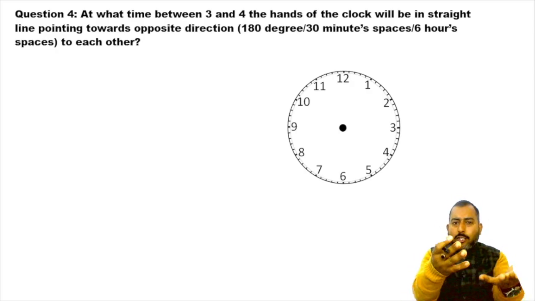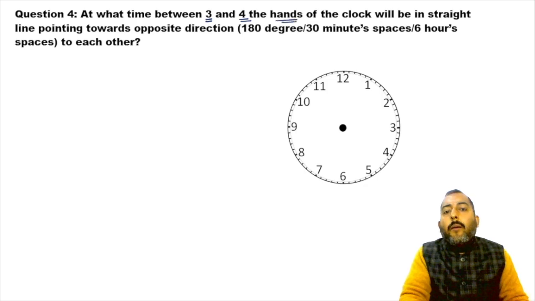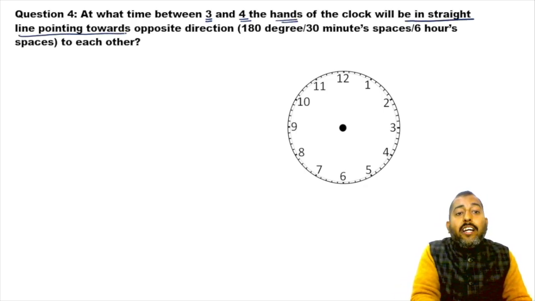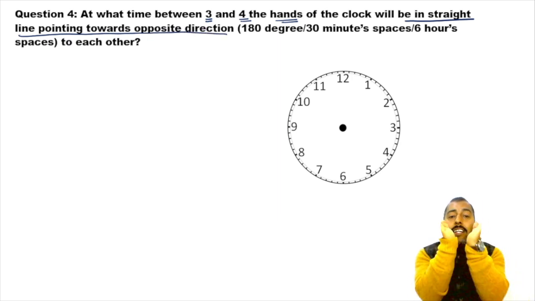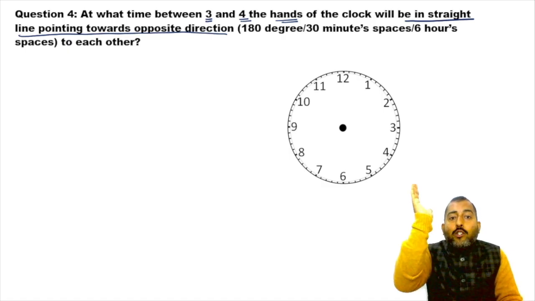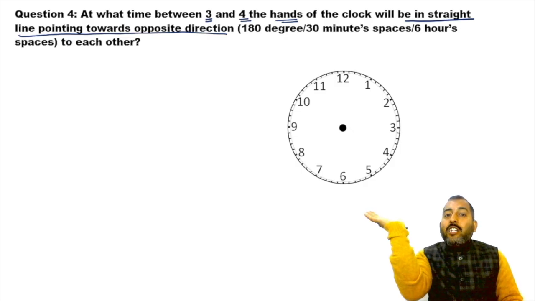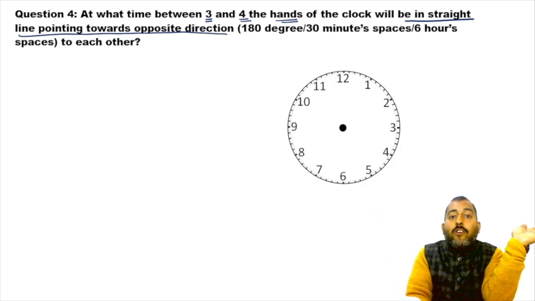Now let's do one more question. In this question, the examiner says, at what time between 3 and 4 will the hands of the clock be in a straight line, pointing towards opposite directions? If one hand is pointing towards north, the other must point towards south. If one hand is pointing towards east, the other must point towards west.